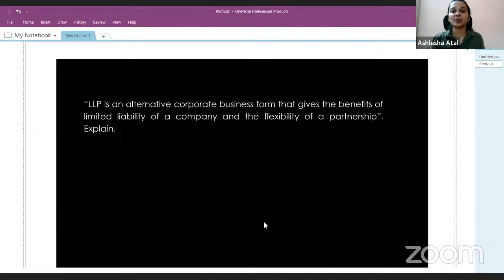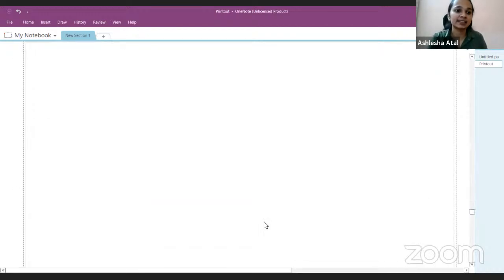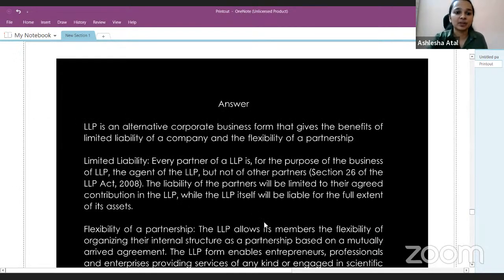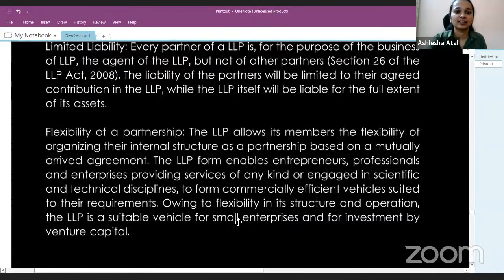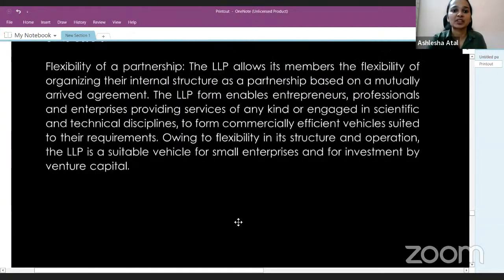So here, this is a direct question for which you will have to give a direct answer in paragraphs or in points. First, you will have to explain the characteristic of limited liability of a company, which is there in LLP as well, and then how LLP also enjoys the flexibility of a partnership. So direct question which requires direct answer, so not a lot of explanation needed here. You can have a look at the answer here. Let's now move on to the next question.